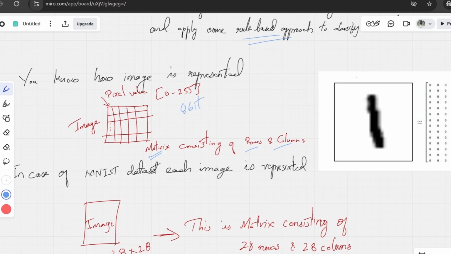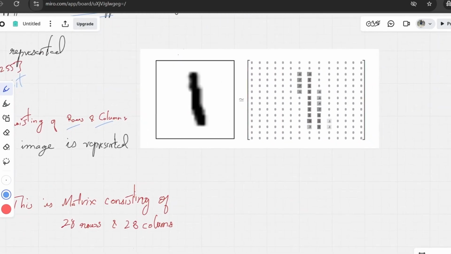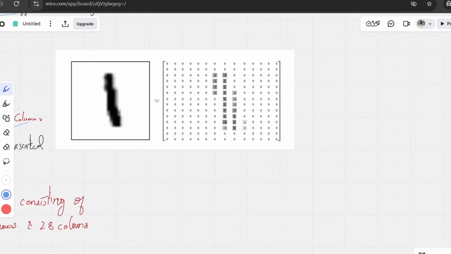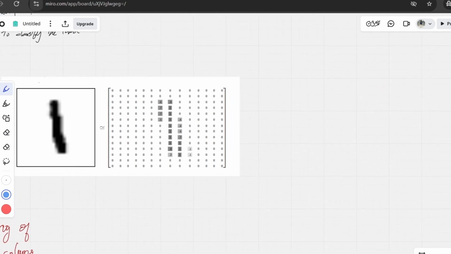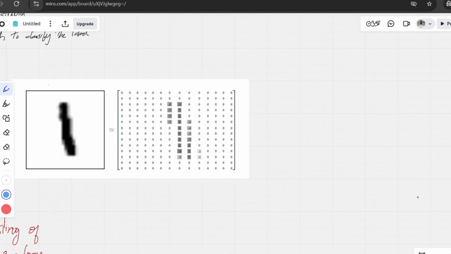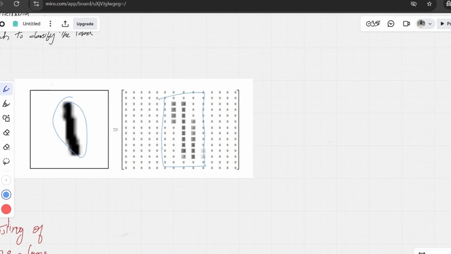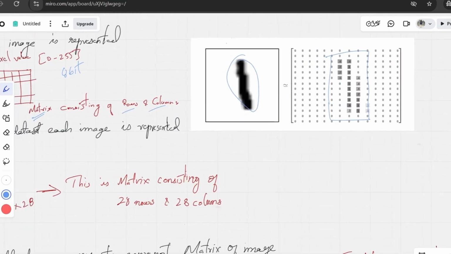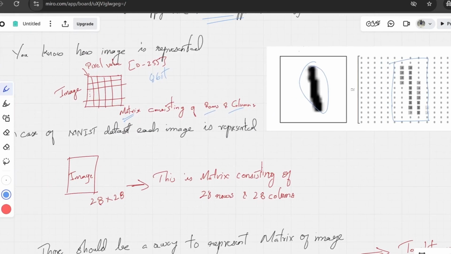Here we can see a handwritten image of 1, and in matrix format the computer sees it like this. Wherever there is nothing, it is represented as 0, and wherever we have the darker or black representation, it is represented using some value, like 0.6, 0.8, whatever. So this represents the image 1. This is how the image is represented inside a computer.